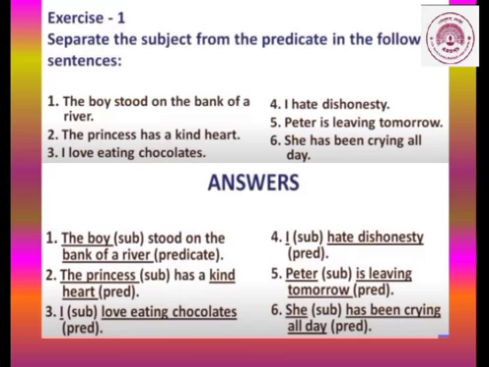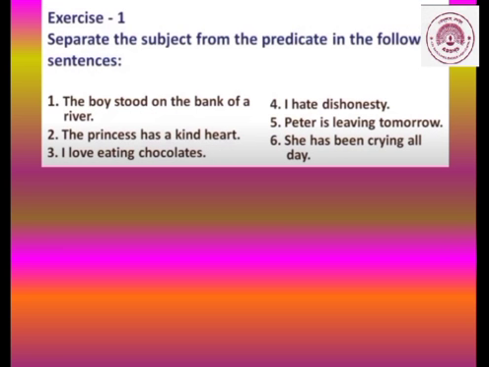Now, I have given you the exercise and its answers also. So, before that, I am going to give you the sentences. The boy stood on the bank of a river. The princess has a kind heart. I love eating chocolates. I hate dishonesty. Peter is leaving tomorrow. She has been crying all day. Now, if you want to differentiate the subject and the predicate, children, you have to first find out the subject, underline it, and then the remaining part comes as it is. That is, the predicate comes as it is.